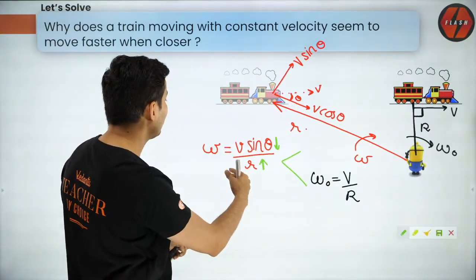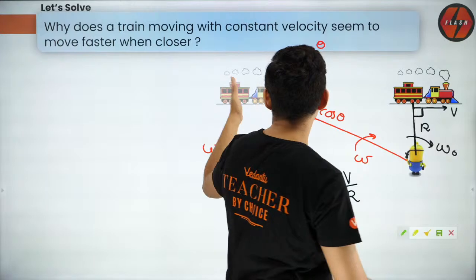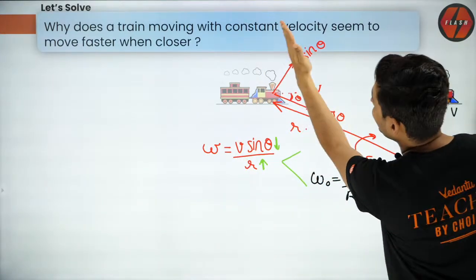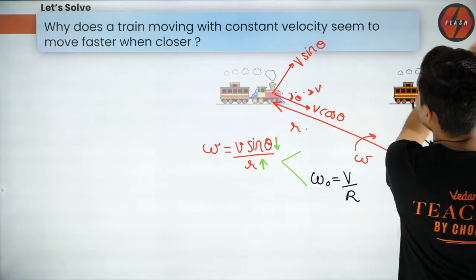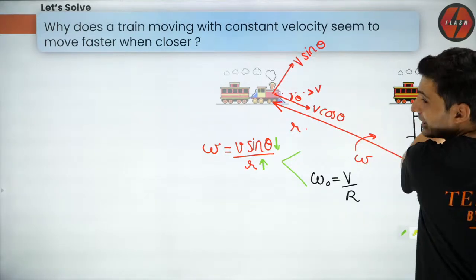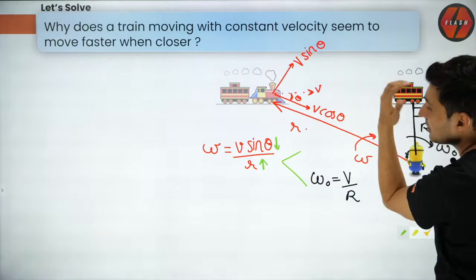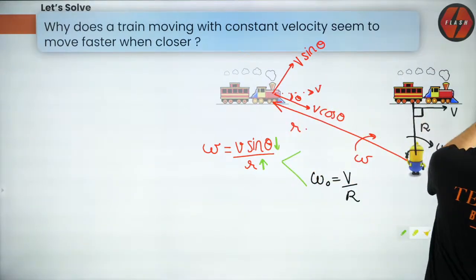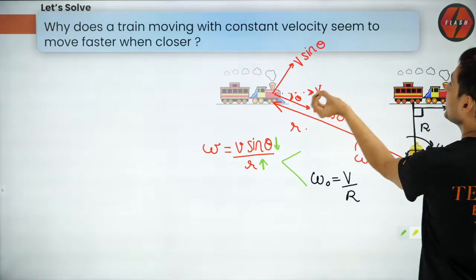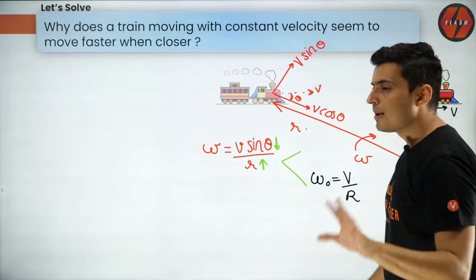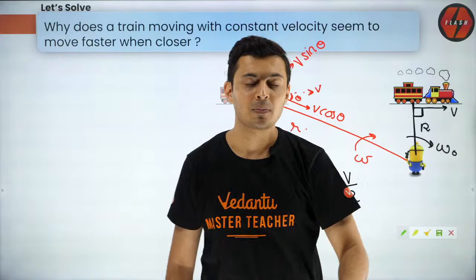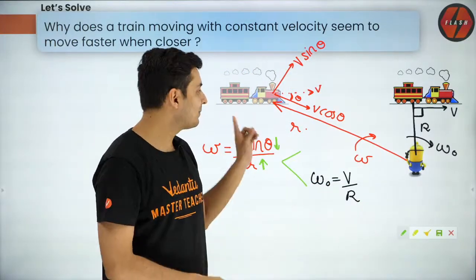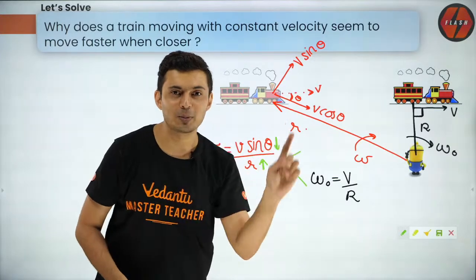Now think about it. Here, when the train is over here, the angular velocity is less. But when it comes closer, the angular velocity is more. So what will you feel? Oh, it is covering more distance. That's what your brain perceives as velocity. You will feel, oh, it is covering more angle per unit time, it is moving more, so the speed is more here. But actually the speed is not more. What is more? Angular velocity is more. So speed remains the same, but angular velocity changes. That's a very good problem.